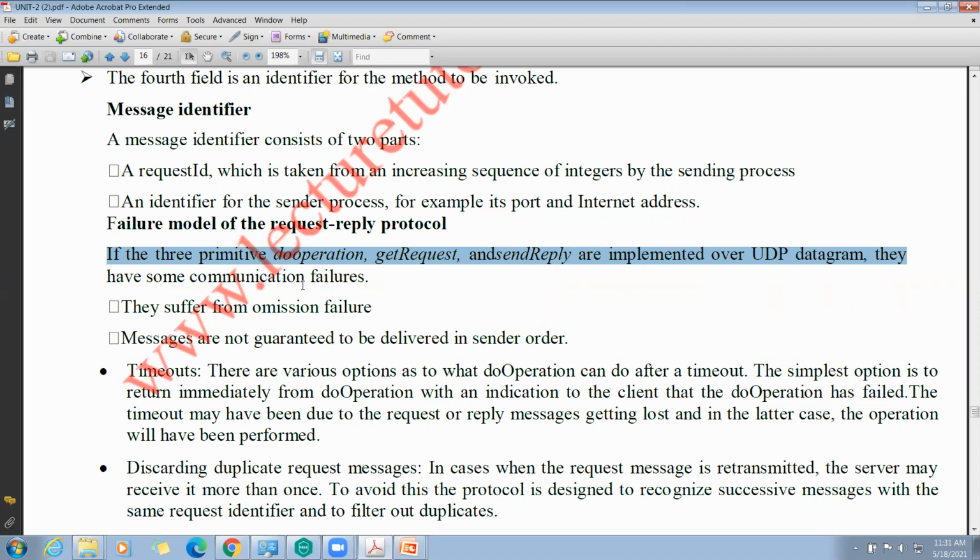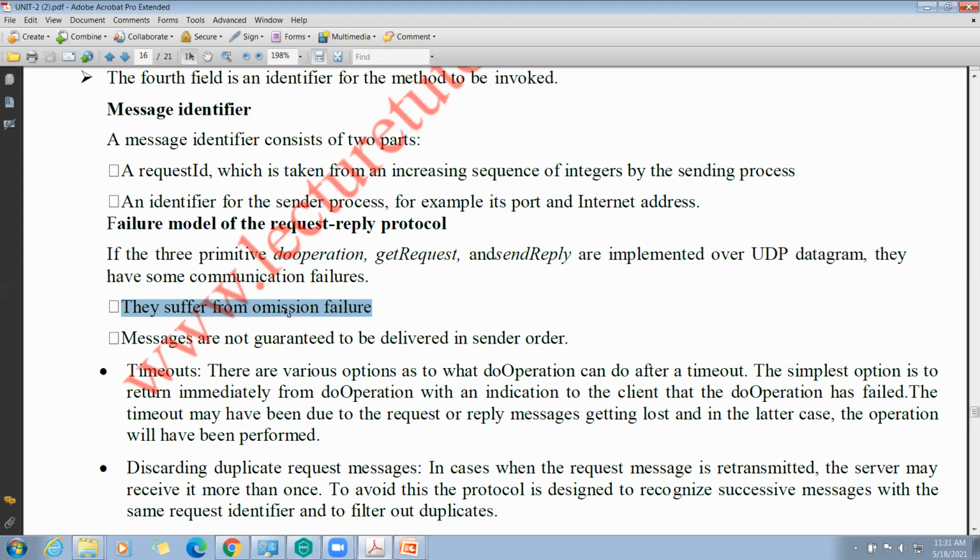They suffer from omission failure. Omission failure is of types: sending omission failure, receiving omission failure, and transmission omission failure.